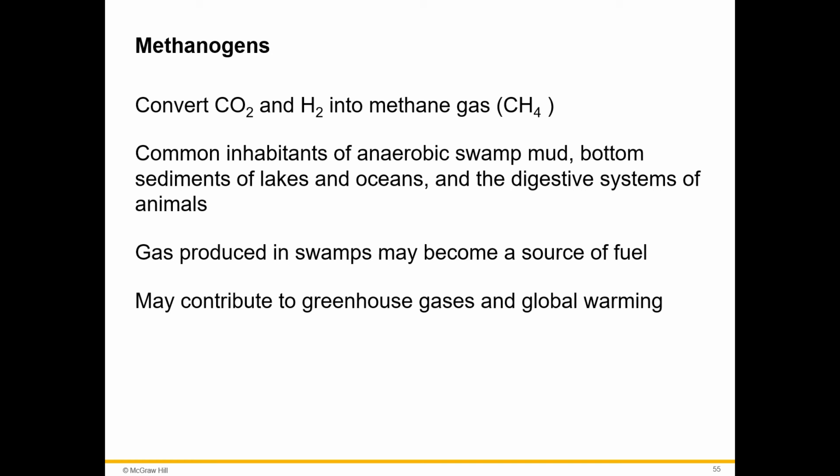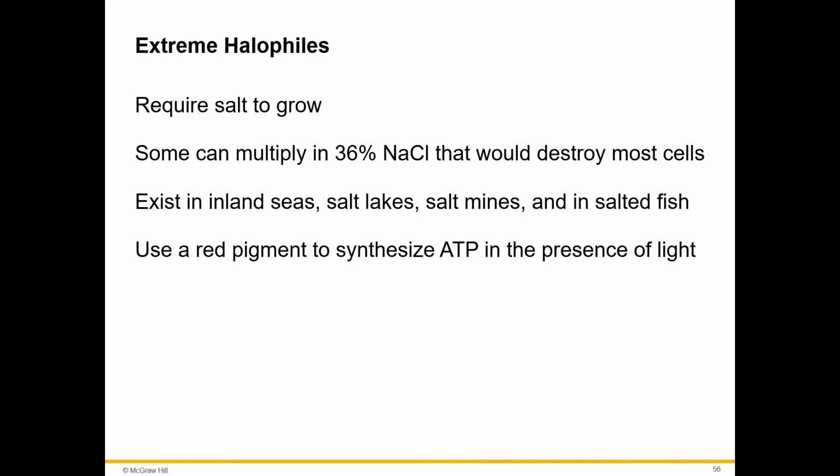The gas produced in swamps may become a source of fuel, and it may contribute to greenhouse gases and global warming. Extreme halophiles require salt to grow. Some can multiply in 36% sodium chloride that would destroy most cells. They exist in inland seas, salt lakes, salt mines, and in salted fish. They use red pigment to synthesize ATP in the presence of light.